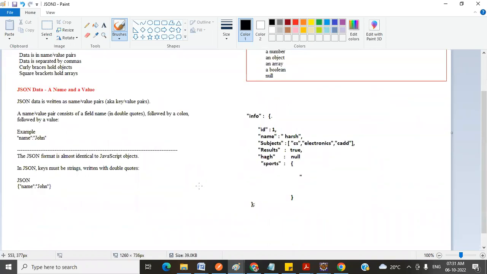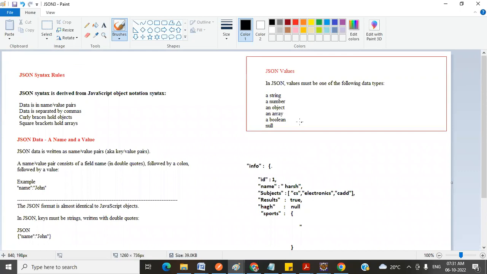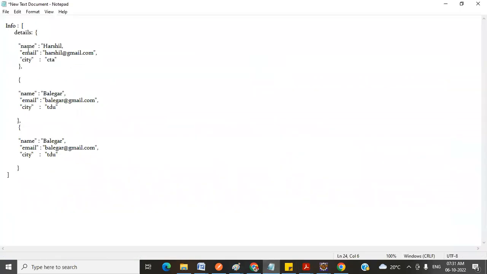So the thing is, in JSON the key must be a string written with double quotes, and the value can be any applicable data type. Here name is the key, and the value is Harshil. Email is the key, and the email ID you provide is the value. City is the key, and this is the value.